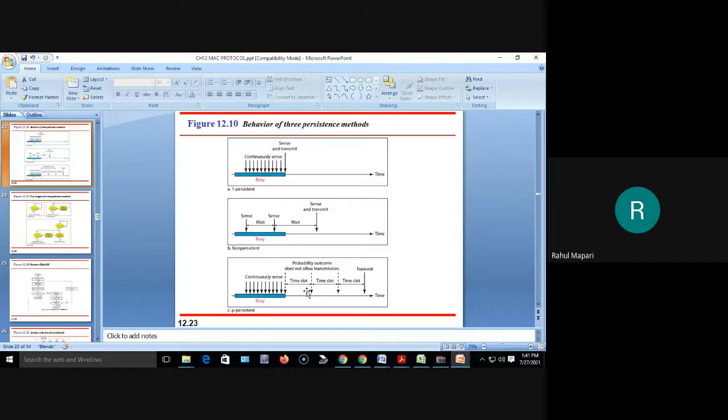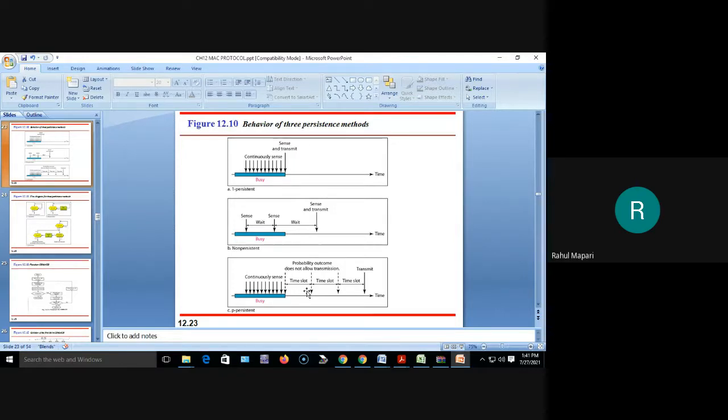That's why P persistent is more effective in terms of collision. In case of one persistent and non-persistent, the collision is more. In P persistent, collision is less, but the time requirement is more. Okay. So this is about the persistence methods in CSMA.